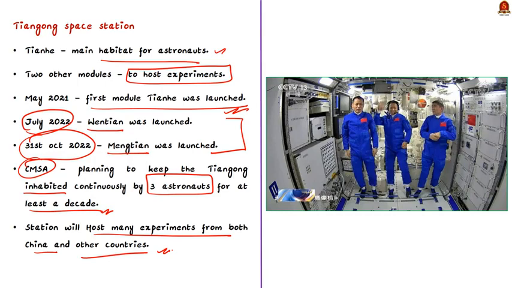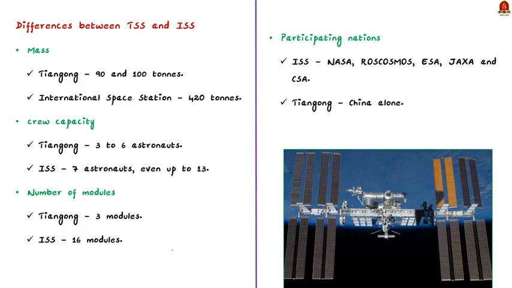Now moving on, let us see the difference between the Tiangong space station and the International Space Station. The main difference is that the Tiangong will have a mass between 90 to 100 tons, but the mass of the International Space Station is about 420 tons. That is, the Tiangong is roughly 1/5 the mass of the International Space Station.